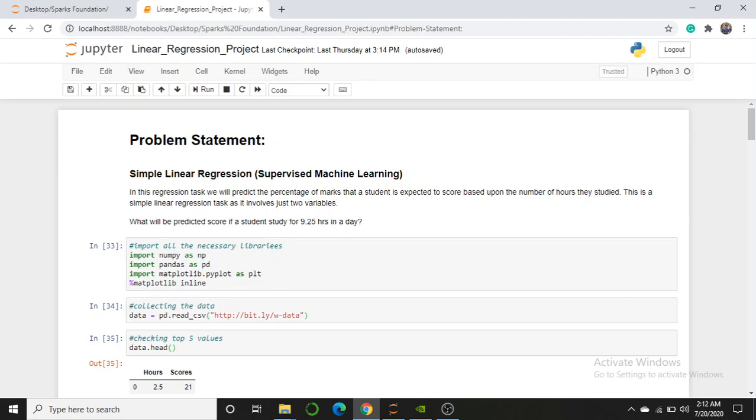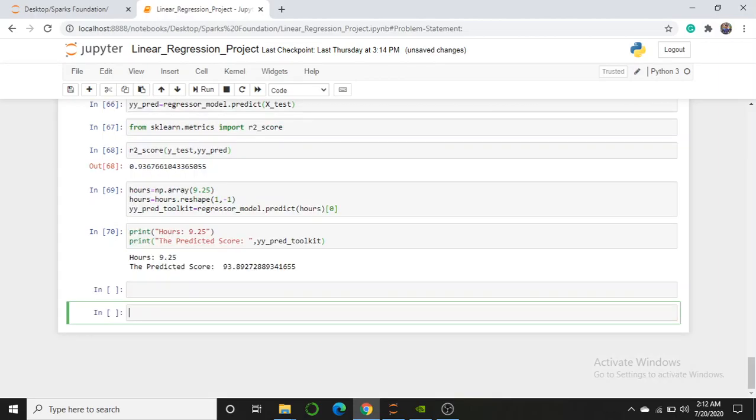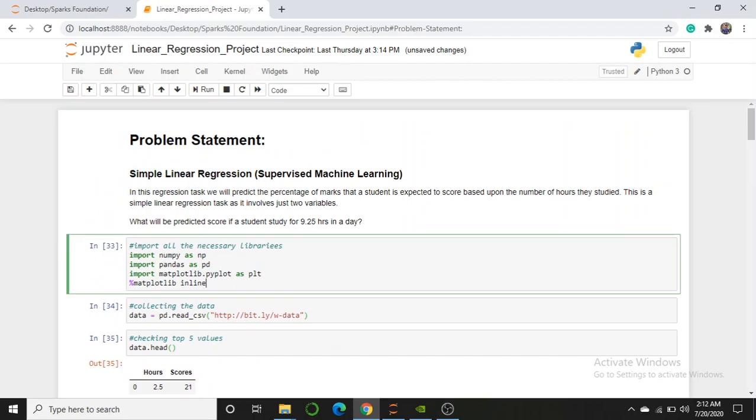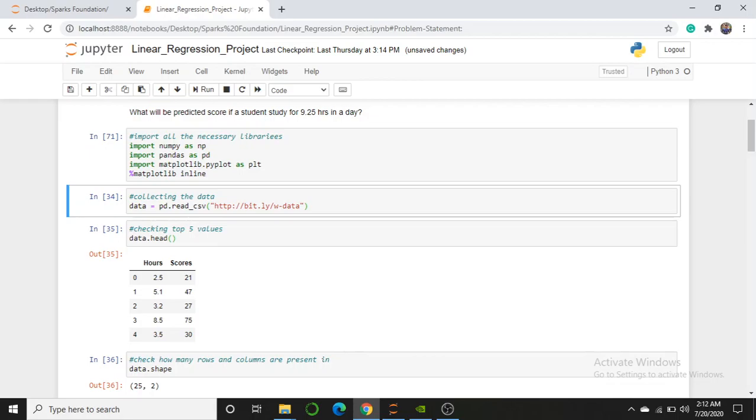So let's solve it. First, I have declared all my required libraries, that is NumPy, Pandas, and Matplotlib. Sorry for this mistake. So these are my libraries. Now this is my data.